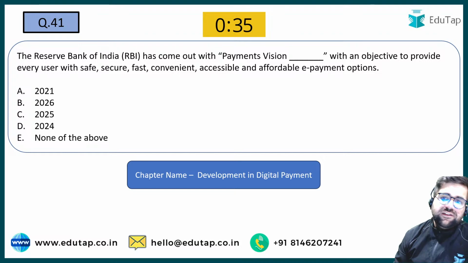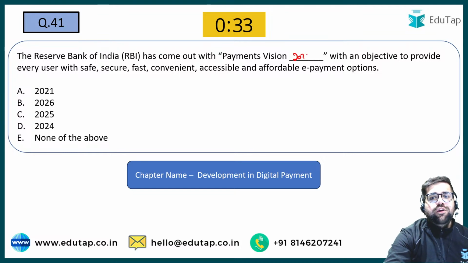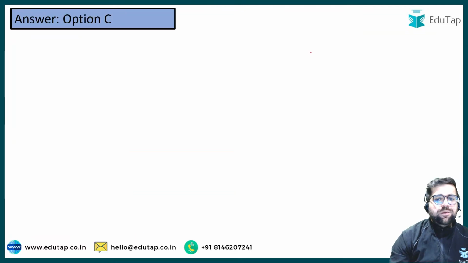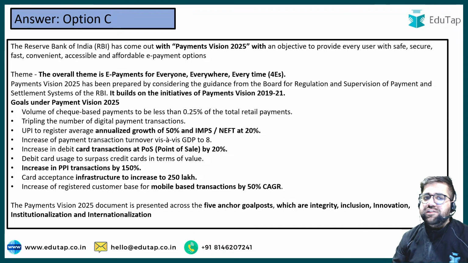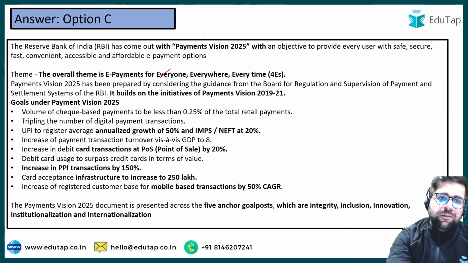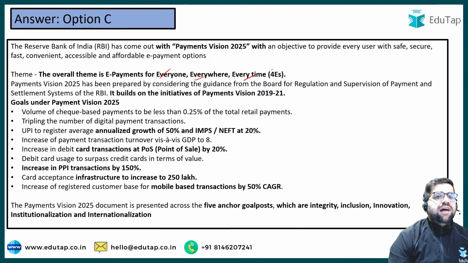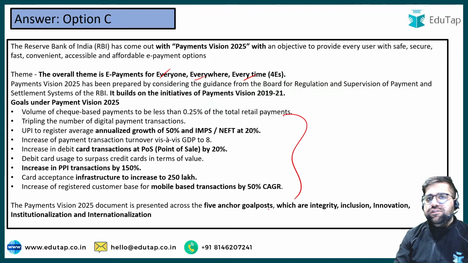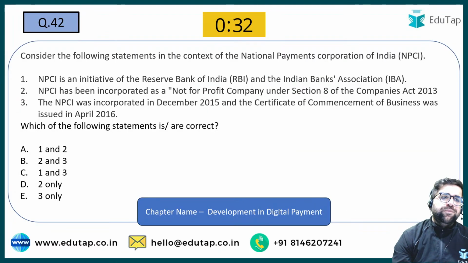Yes, it's payment vision 2025. And do complete this document, because these are multiple documents which are released by RBI. Like the theme is payment for everyone, everywhere, for every time. Right? It has a vision of 2025. These are the targets, so do it. It's very important.